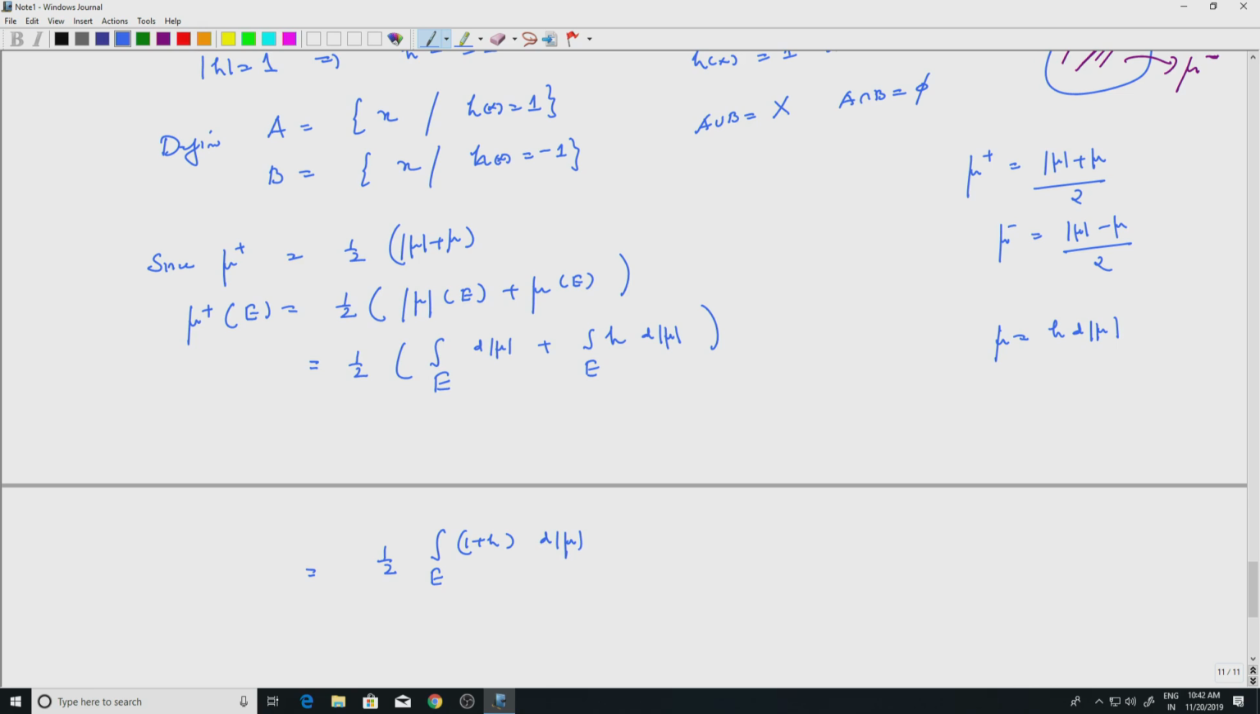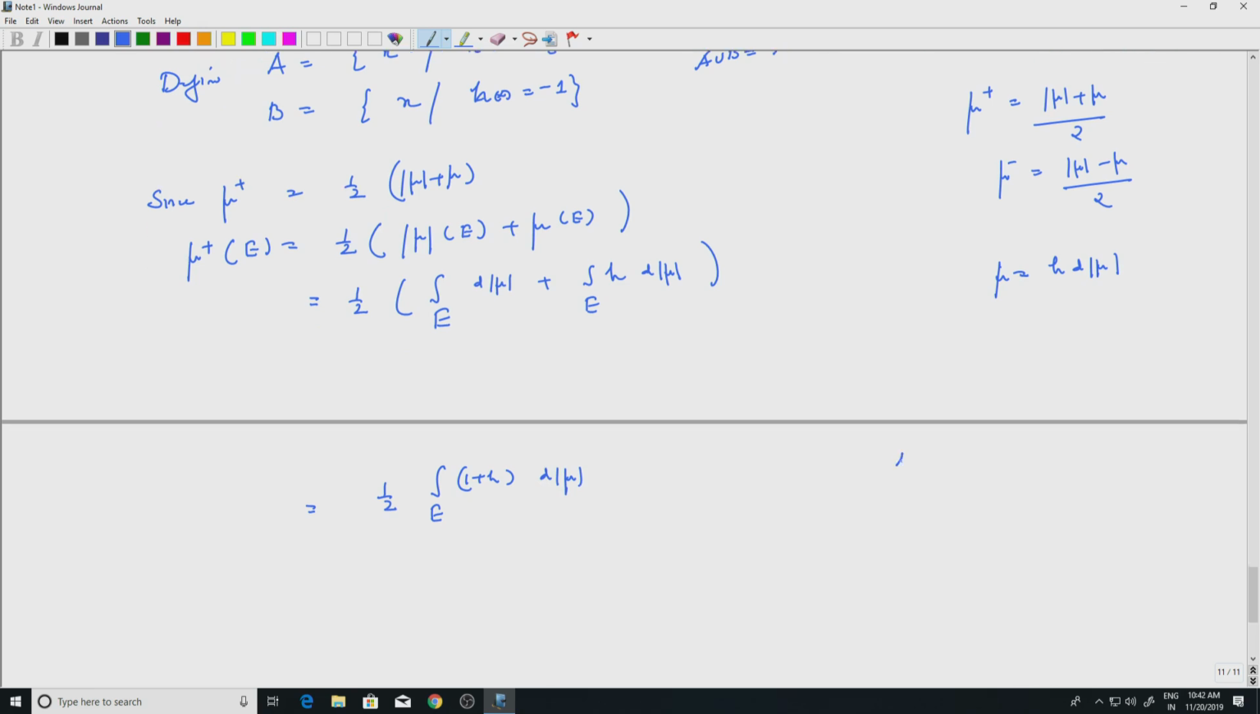Well, h of x is either 1 or minus 1. So, this is for x in A, x in B. So, 1 plus h will be 0 for x in B. So, I can write this as the integral over E intersection A, and the integral over E intersection B. So, that will give me the integral over E.